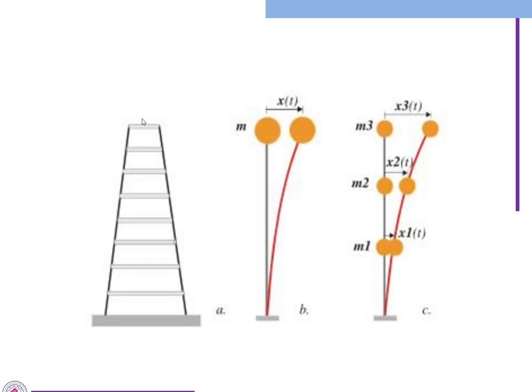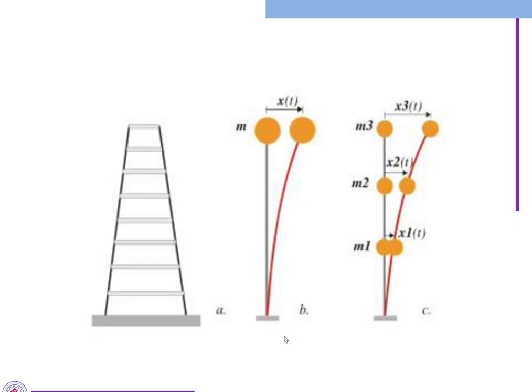In this figure, you can take the total mass of this structure as a single mass, at some height of the building. We consider a lumped mass, localized at a single point, where we have concentrated this load.